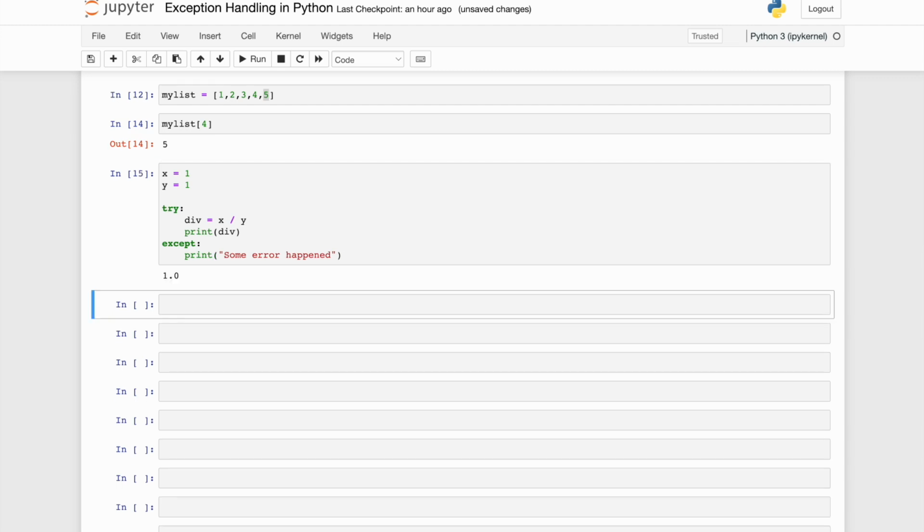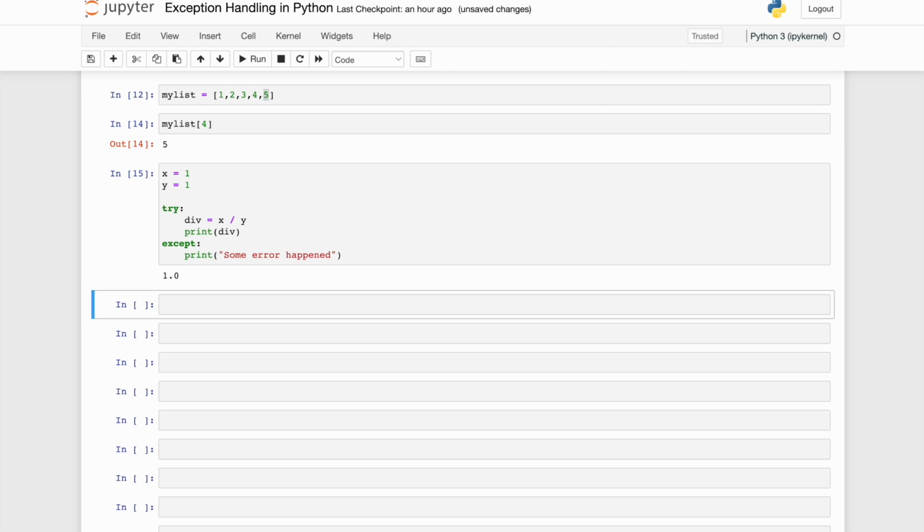Okay, let's see what this is. Nothing great is happening over here. 1 divided by 1 is 1. My except block didn't get executed. Correct? Any confusion? No. This is the very simple and naive case.